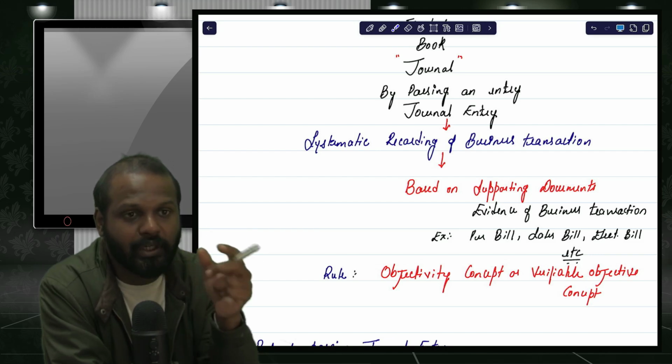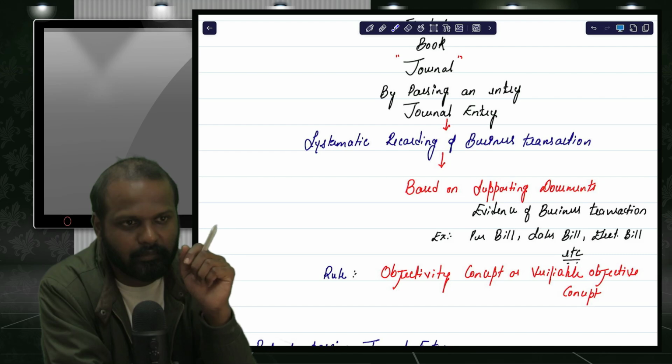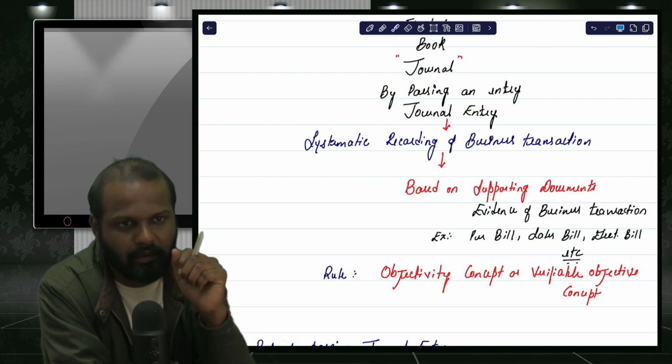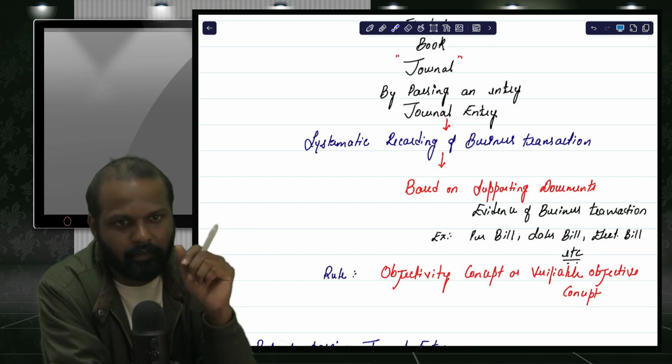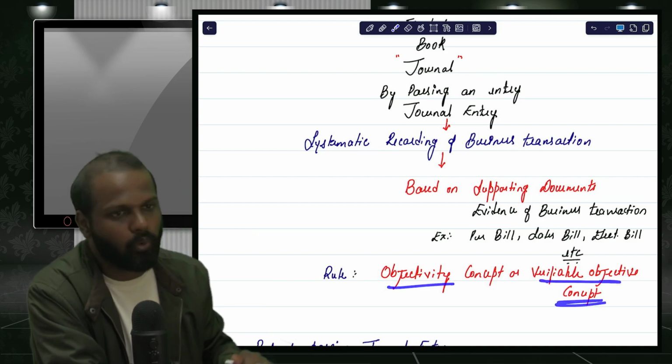That is called objective. Objective means based on evidence. Subjective means based on opinion. So if you want to record the transaction in the books, record it based on evidence. It is called the objectivity concept or verifiable objective concept.